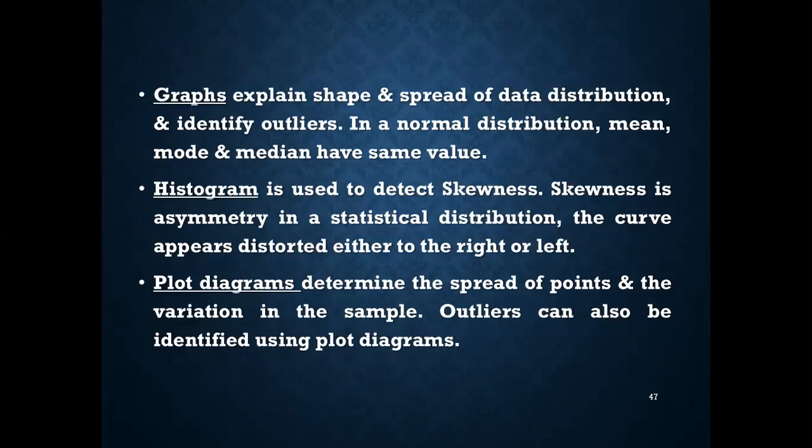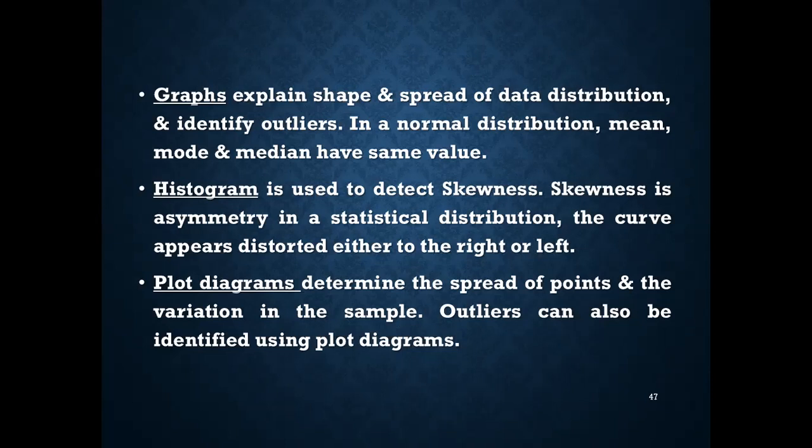In a normal distribution, the graph is a bell-shaped curve. Graphs explain the shape of the data distribution and the spread of the data distribution, and they also identify the outliers. In a normal distribution, the graph is a bell-shaped curve, which means mean, mode, and median have the same value.